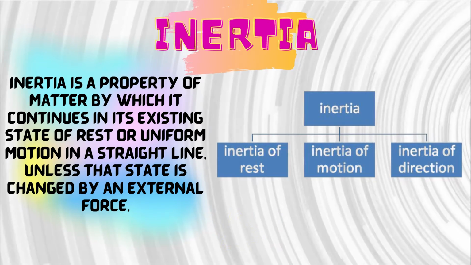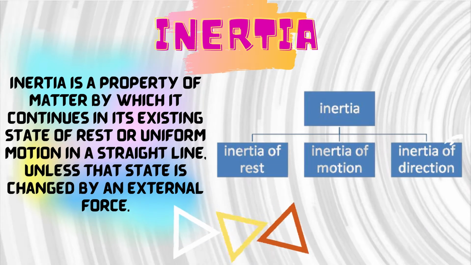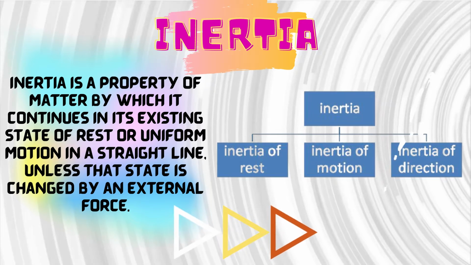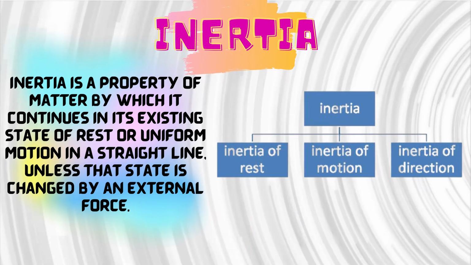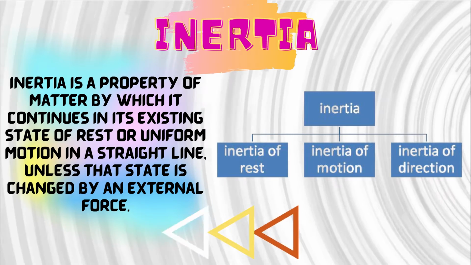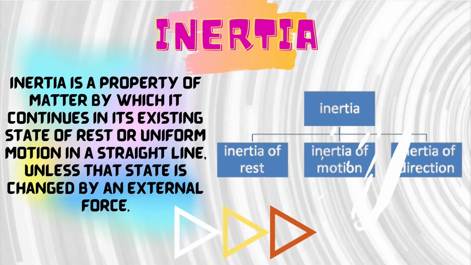First is inertia of rest, tendency of a body to remain in the state of rest. Second is inertia of motion, tendency of a body to remain in the state of uniform motion. And third is inertia of direction, tendency of a body to remain in a particular direction.